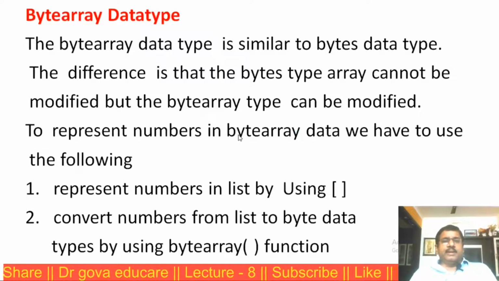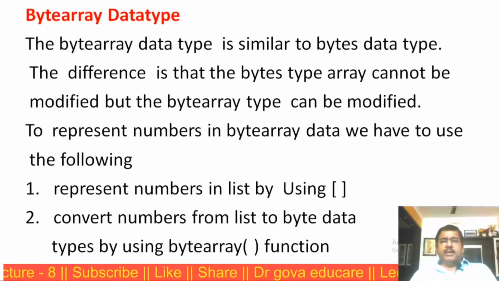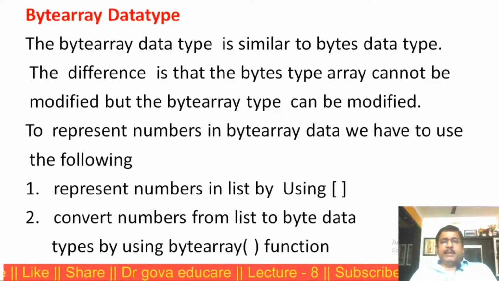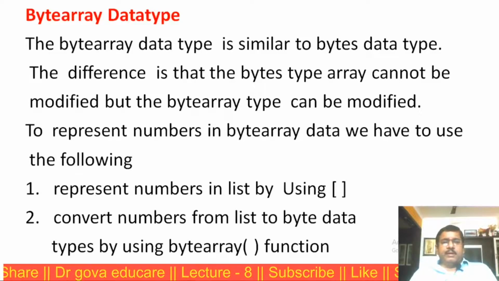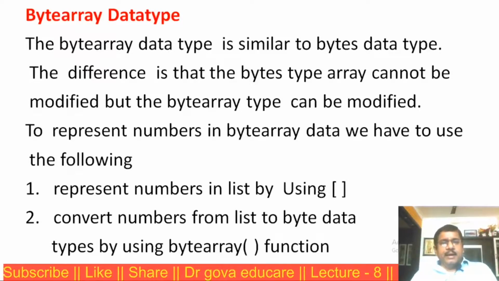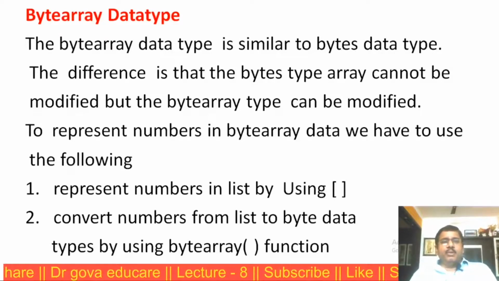Now the next data type, the bytearray data type. The bytearray data type is similar to the bytes data type. The only difference is that bytes cannot be modified, but bytearray can be modified. That is, bytes is an immutable data type, and bytearray is a mutable data type.